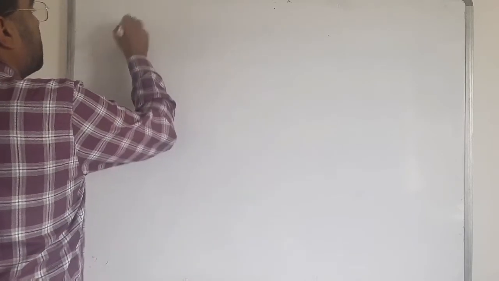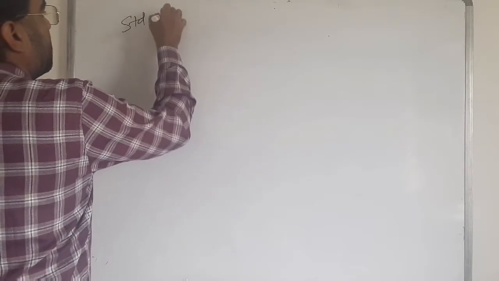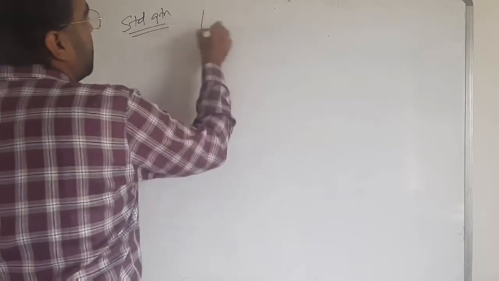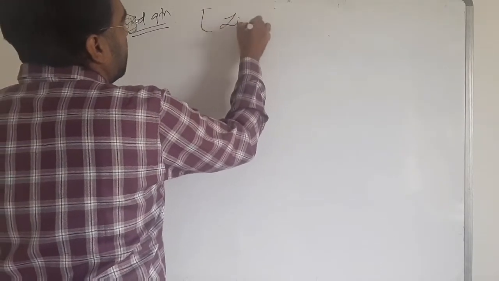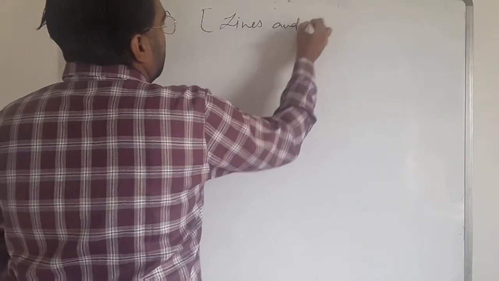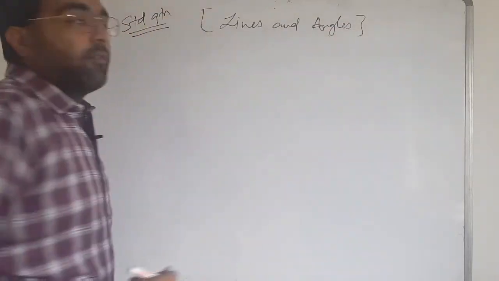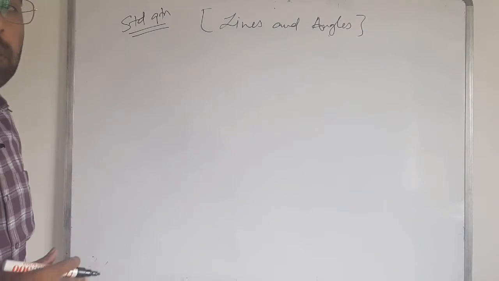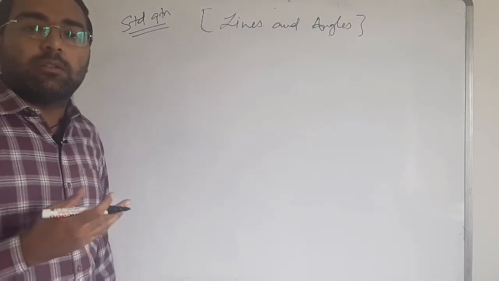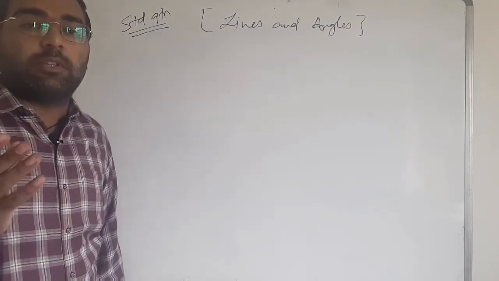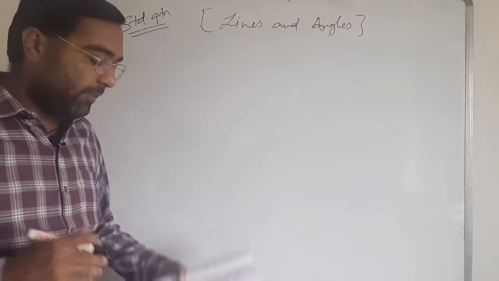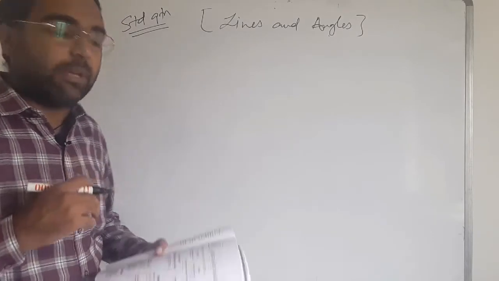Standard 9, and we have to learn a new chapter, that is lines and angles. For the basic concept of lines and angles I'll write the basic key terms. That's important for you, so please note down those basic terms.